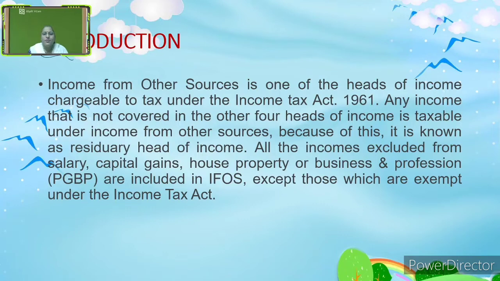The incomes which are not chargeable to tax under the four heads, the remaining incomes are liable to tax under the head income from other sources, and that's why it is also known as the residuary head of income. And the incomes which are exempted from the tax will not be included under the head income from other sources. This is the brief introduction of income from other sources.